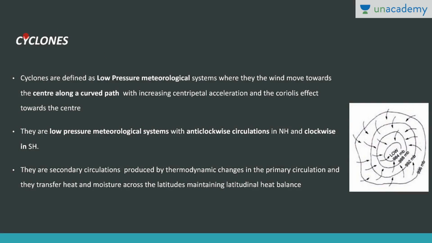Now what are cyclones? We had discussed in the first lesson that these are low pressure meteorological systems where the wind is moving towards the center along a curved path, right? With increasing centripetal acceleration and the Coriolis effect towards the center, they move in anti-clockwise direction in the northern hemisphere and clockwise direction in the southern hemisphere, right? And these are secondary circulations. They actually lead to latitudinal heat balance, right? Because they transfer heat and moisture across the latitudes, right?